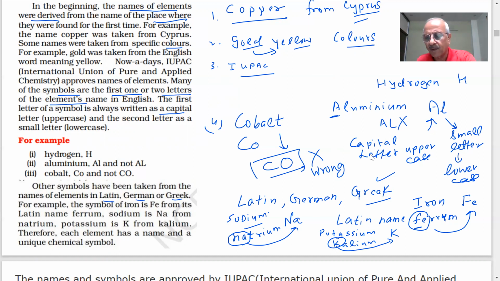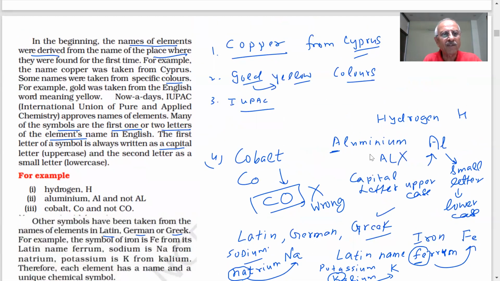No, sir. So we are saying that different elements will have different symbols and different names. Is it clear? Yes, sir.